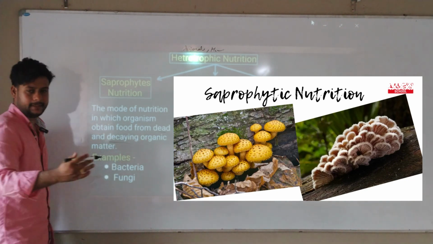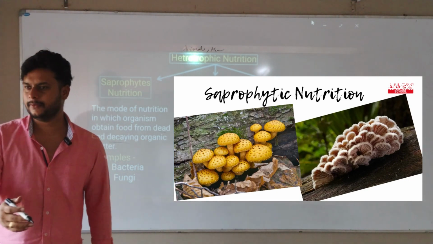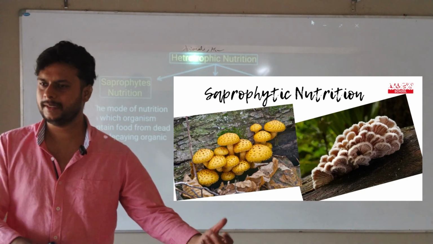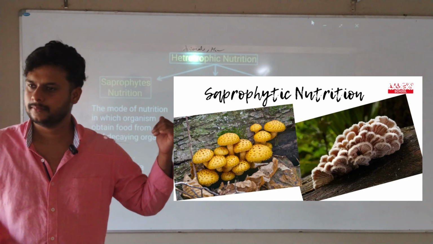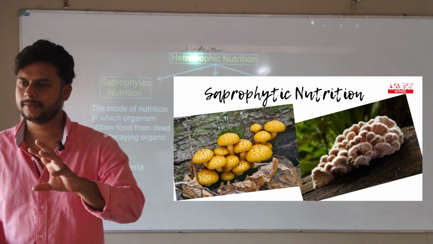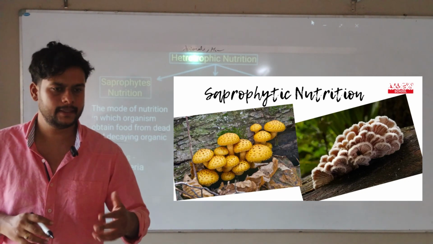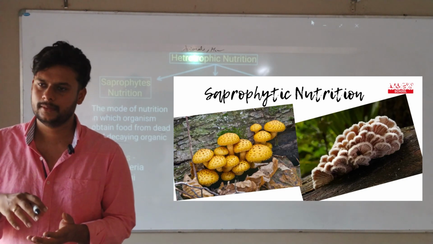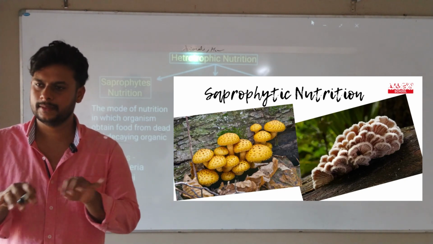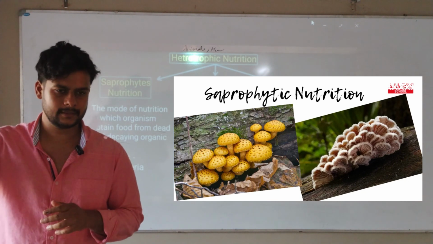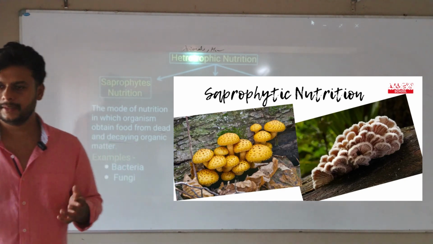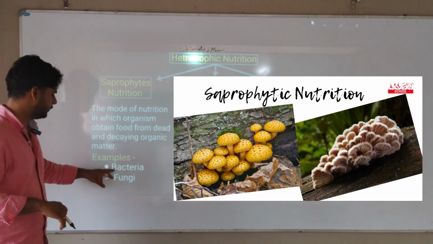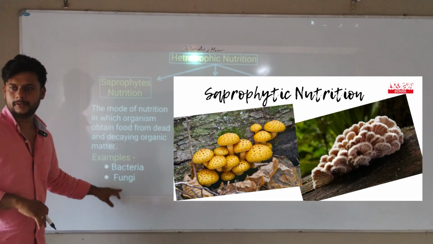Here, saprophytes eat the dead and decaying. After dying, the body will start decaying, and eating that decayed matter is called saprophytic nutrition. Saprophytic means completely dependent on dead and decaying matter. If a tiger kills a deer and eats, then leaves the rest, it decays, and that decaying thing is eaten by saprophytes. Examples: bacteria and fungi.